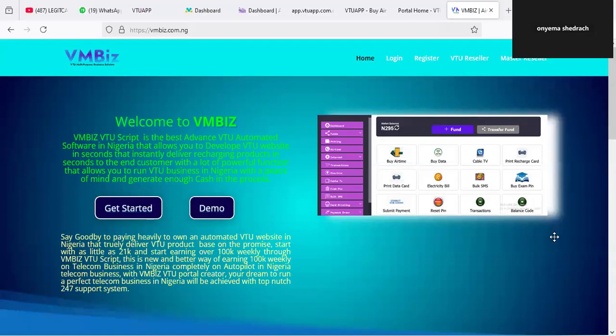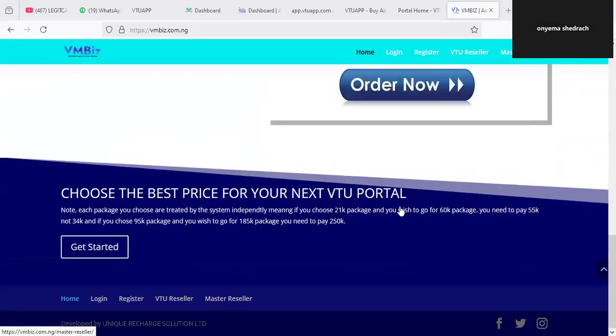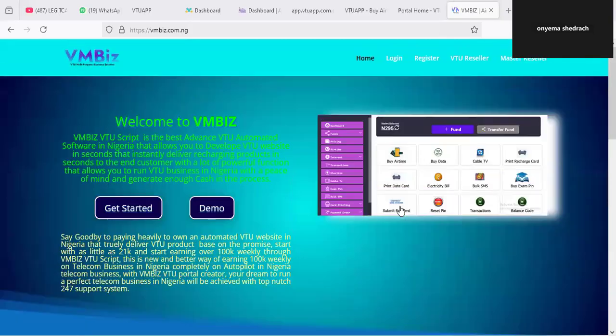We are looking at how to own a VTU application that you can even store on your own server and deploy in 10 minutes. That's what we're going to be looking at briefly in this presentation.